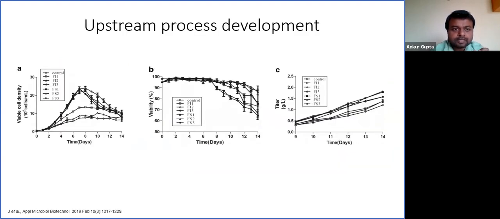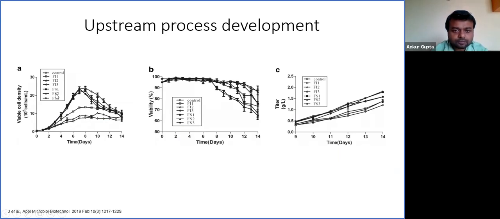In this slide, I have taken the results from a paper. Due to confidentiality issues, I cannot show the actual result, but I have taken this for discussion purposes from the paper, where the authors screened 7 conditions including control.